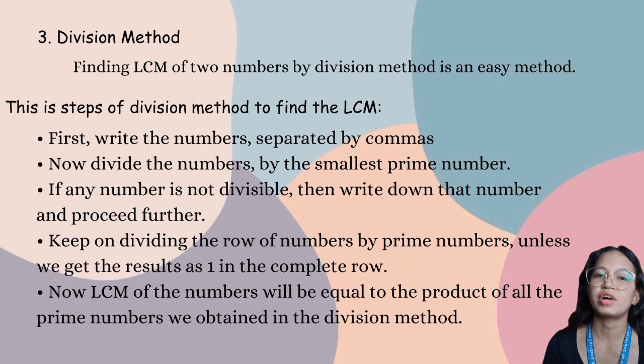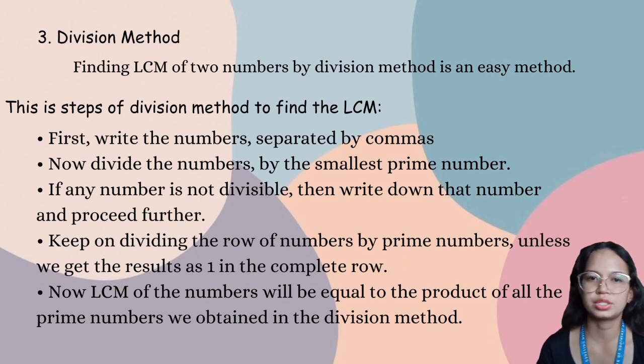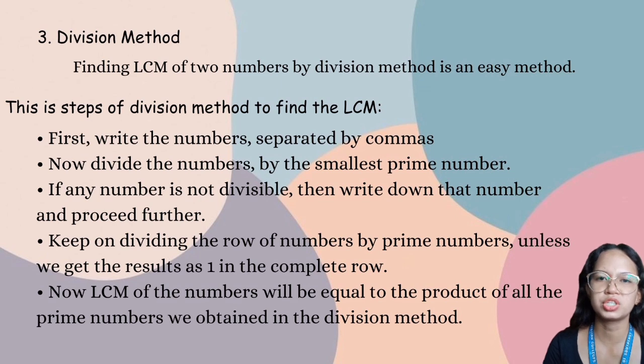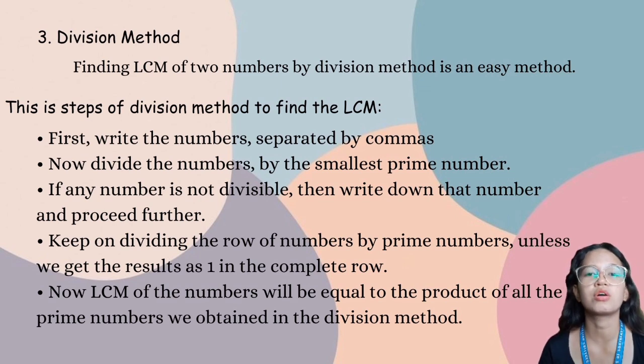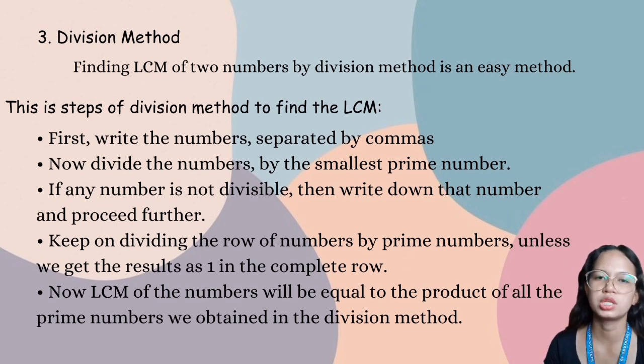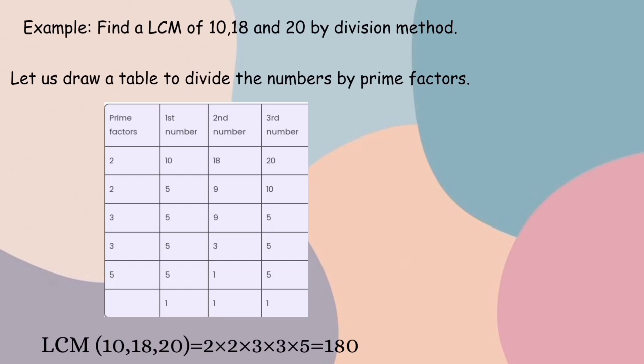Further, keep on dividing the row of numbers by prime numbers until we get the result of 1 in the complete row. Now, the LCM of the numbers will be equal to the product of all prime numbers we obtained in the division method. Let us understand with the help of an example.